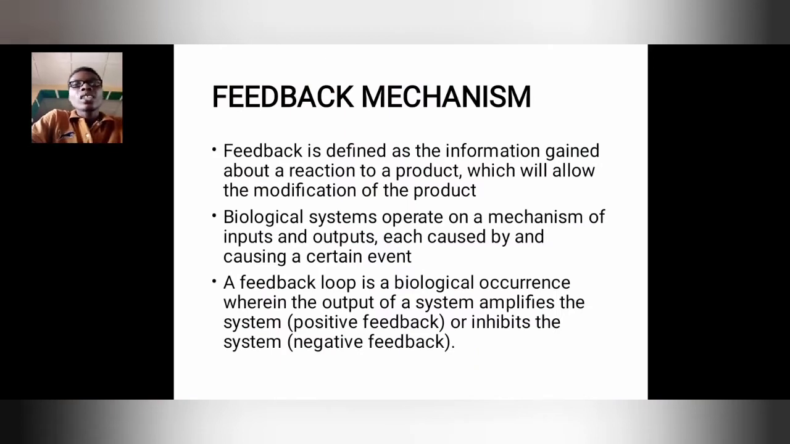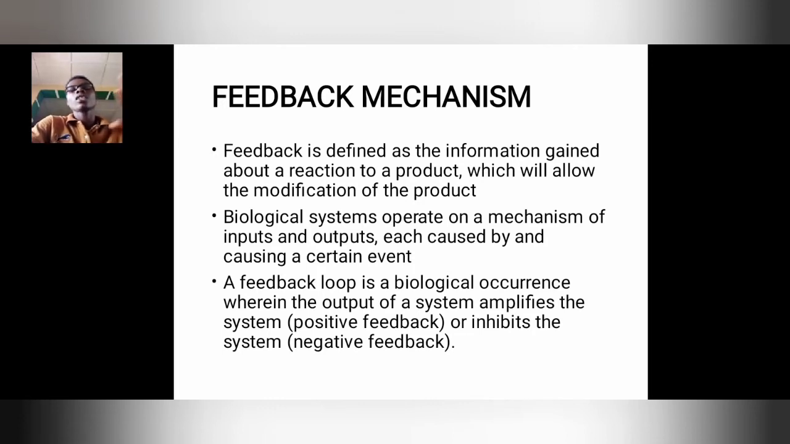All right. Now, there's something you need to understand when it comes to homeostasis. There's something called feedback mechanism. Now, you ask me, how does the body know that we are in a hot environment? How does the kidney know when to pass out a very little urine or a very large amount of urine? Now, feedback mechanism is defined as the information gained about a reaction to a product, which will allow the modification of the product.